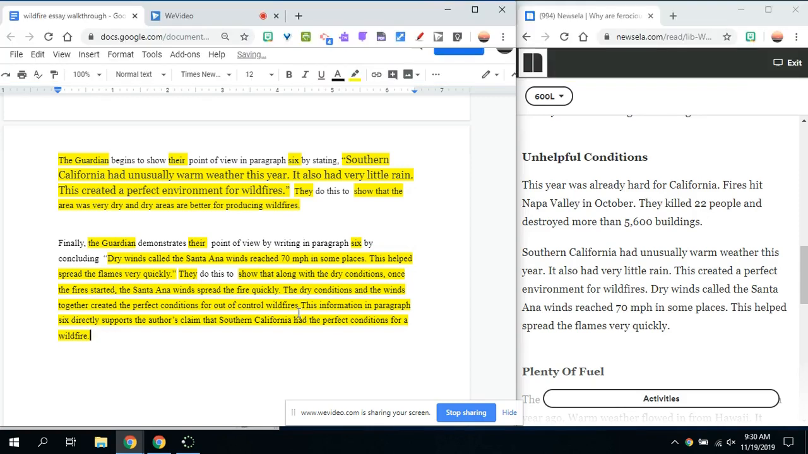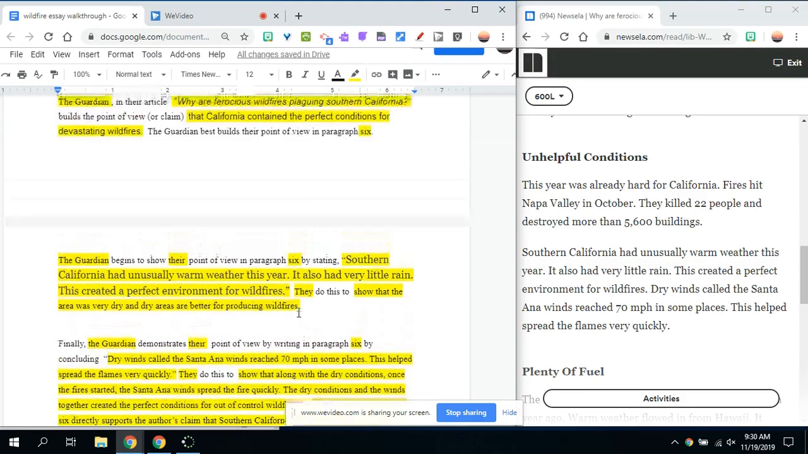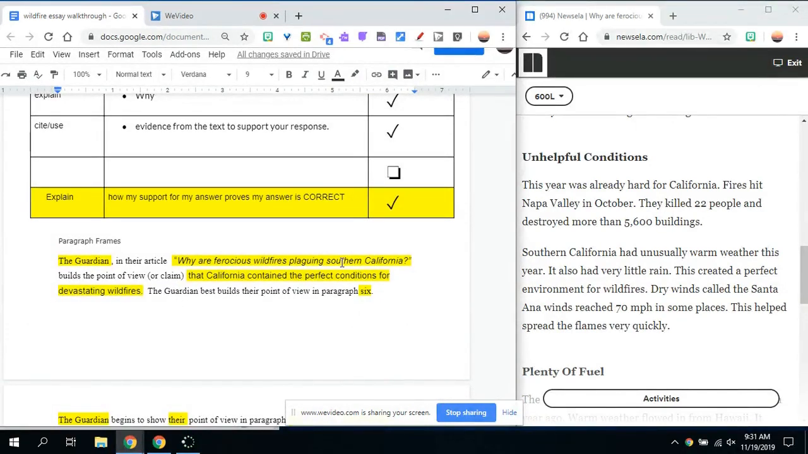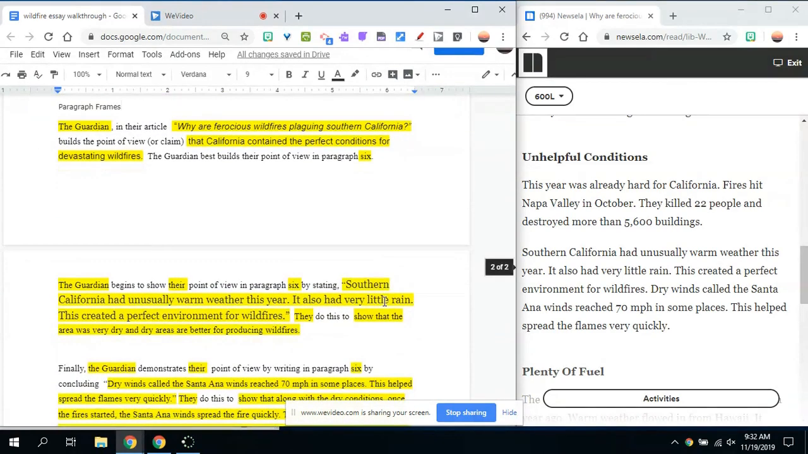Okay, so if I go back and read my entire answer, I'm going to go back and read this one more time. The Guardian, in their article, "Why Are Ferocious Wildfires Plaguing Southern California?", builds the point of view or claim that California contained the perfect conditions for devastating wildfires. The Guardian best builds their point of view in paragraph 6. The Guardian begins to show their point of view in paragraph 6 by stating "Southern California had unusually warm weather this year. It also had very little rain. This created a perfect environment for wildfires."